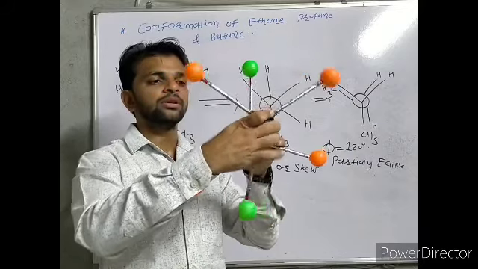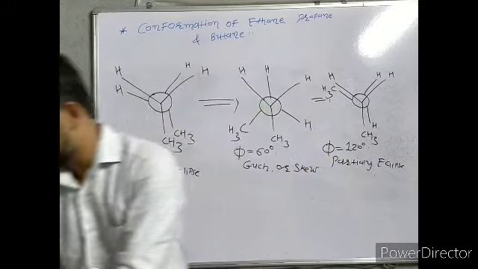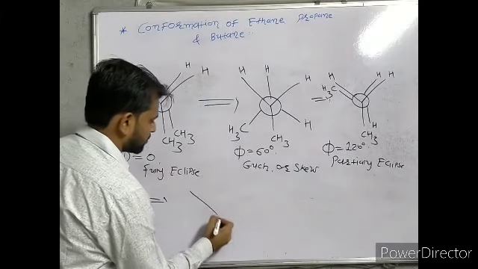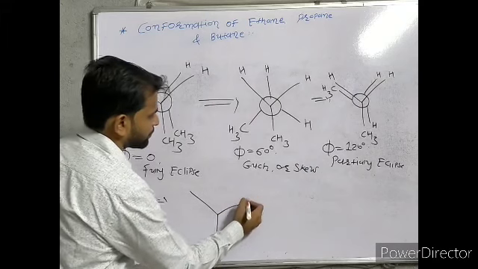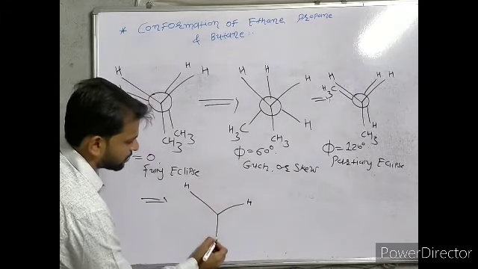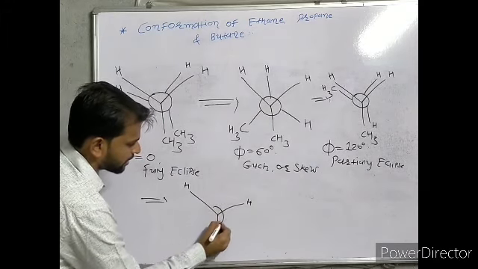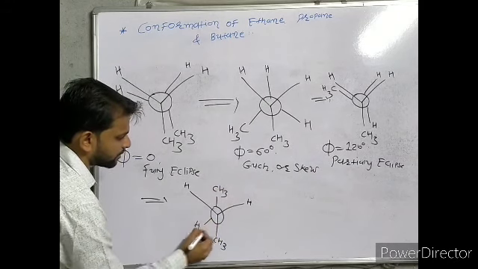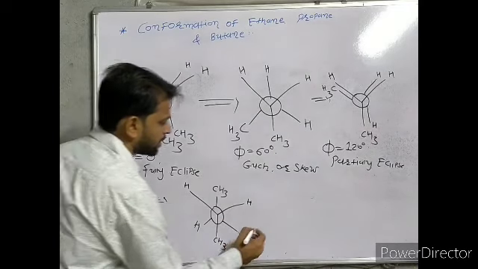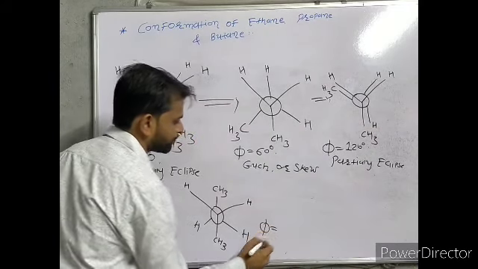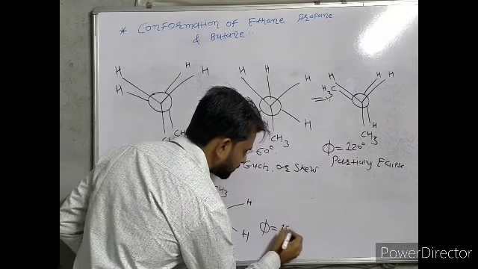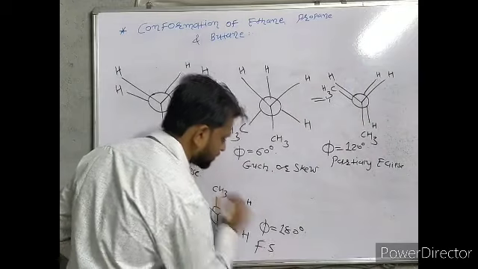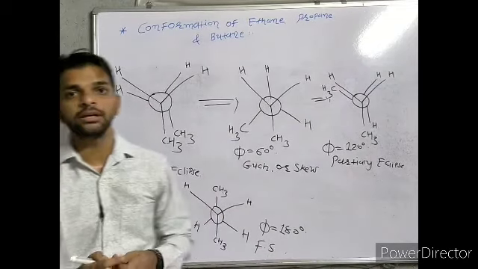The front carbon remains as it is, and we can write the structure like this: front carbon remains as it is, here hydrogen, CH3. This is the back carbon: here CH3, hydrogen, and hydrogen. Here phi is equal to 180, and this structure is known as fully staggered.